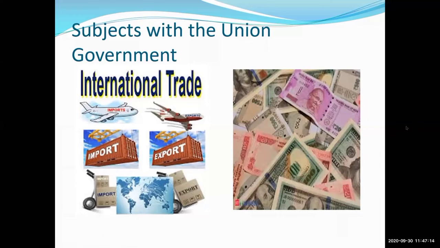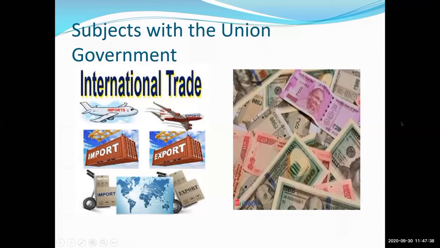That is export. And some things required for our country we are importing from other countries. That is import. Import and export between two or more countries is known as international trade.